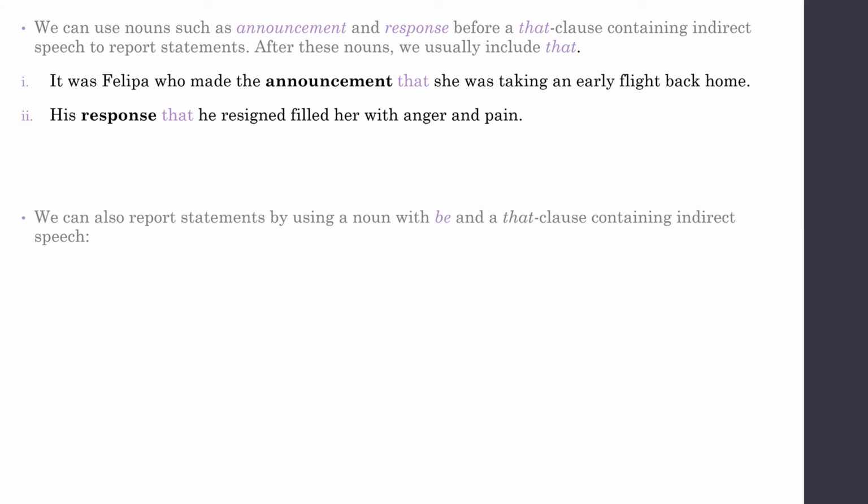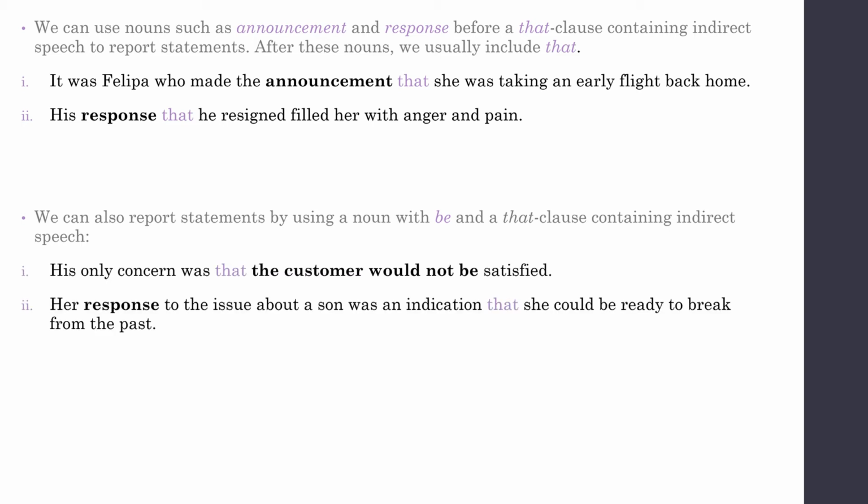Okay. Also, we can report statements by using a noun with be and a that clause containing indirect speech. For example, his only concern was that the customer would not be satisfied.